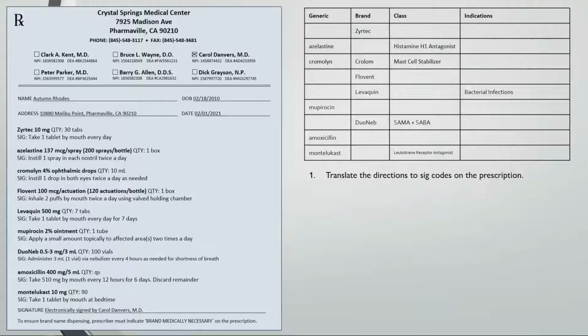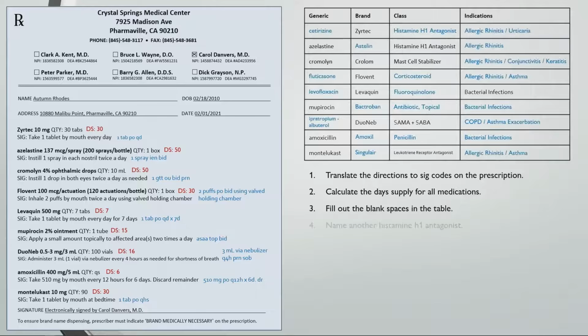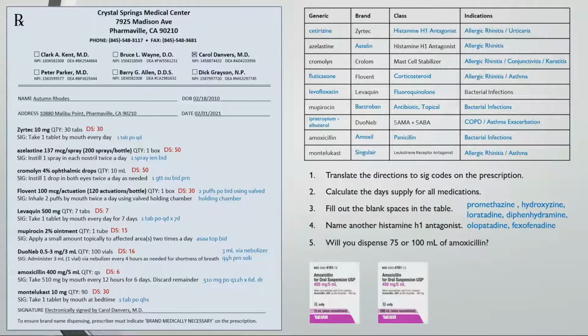Moving on to the next one, translate these directions into Sig codes. Then calculate the day supply for all these medications. And finally, fill out the blank spaces in this table. Moving on to a few questions, name another histamine H1 antagonist like Zyrtec or Astelin. Promethazine, hydroxyzine, loratadine, diphenhydramine, olopatadine, and fexofenadine are a few other histamine H1 antagonists. And would you dispense 75 or 100 milliliters of amoxicillin?